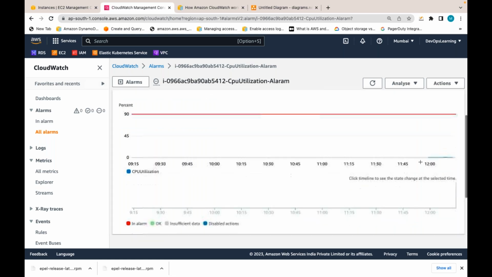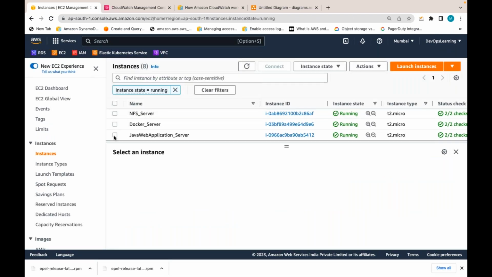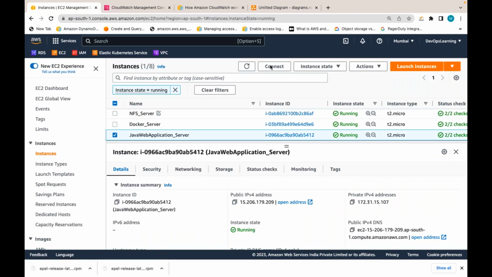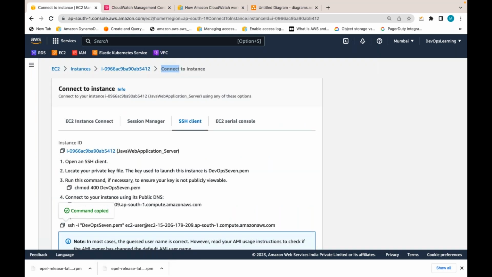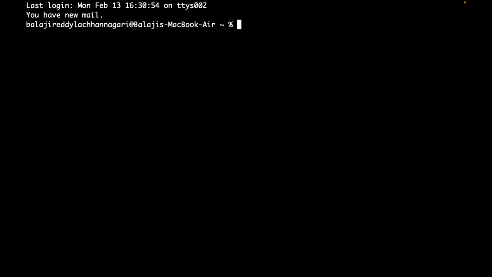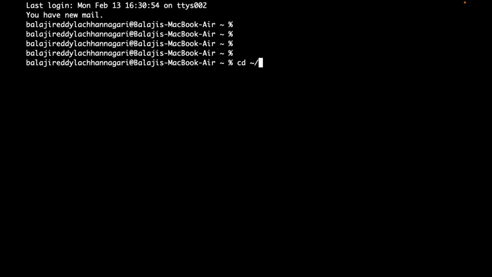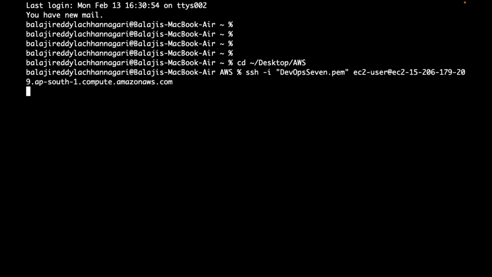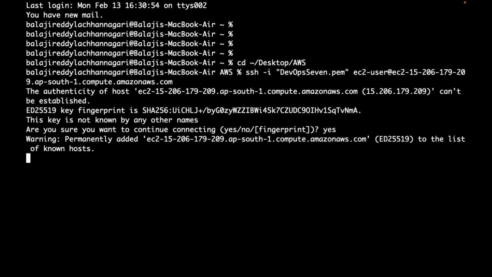You can see the CPU utilization is hardly 0% or 1%. This is not 90. Now let me SSH to that server in which I have created a CloudWatch alarm. I will programmatically put the load using some stress software. I can programmatically put the CPU utilization using stress software, and let's see what is going to happen.